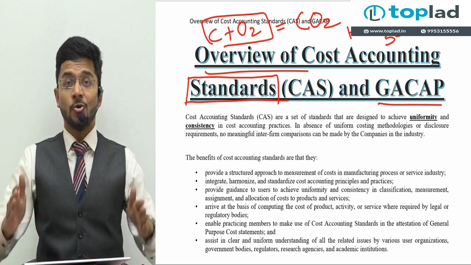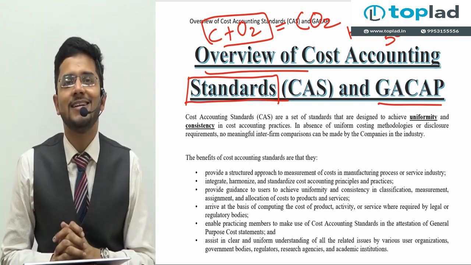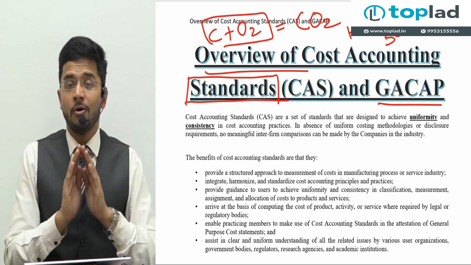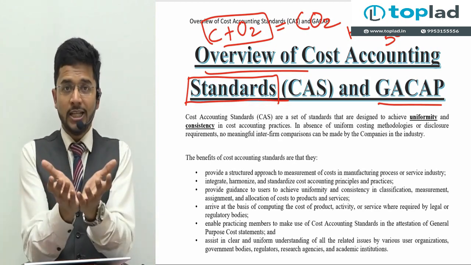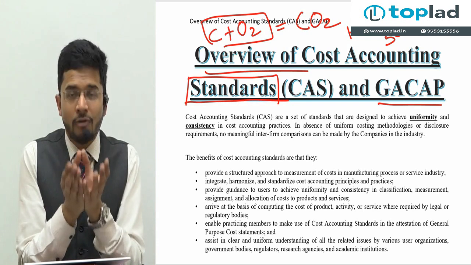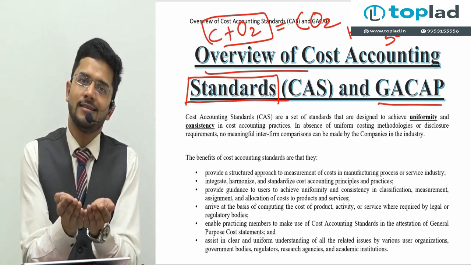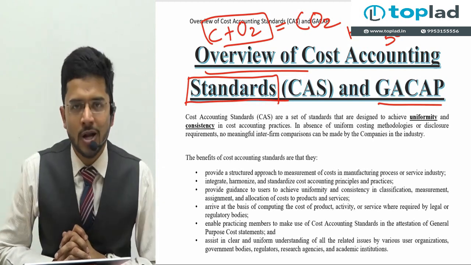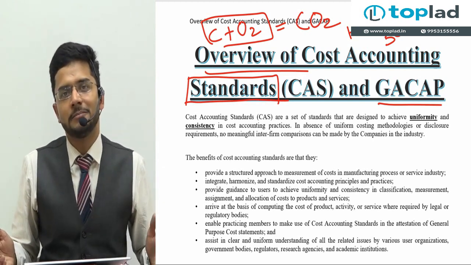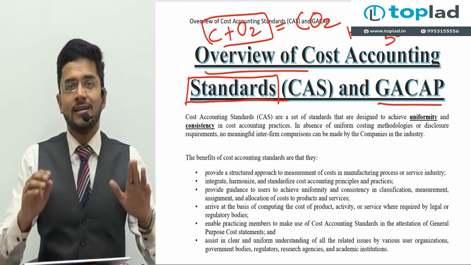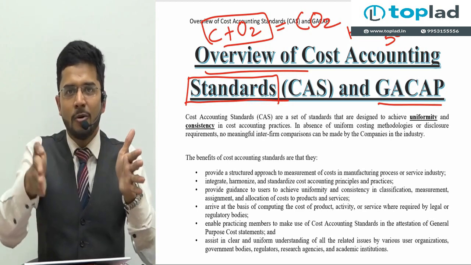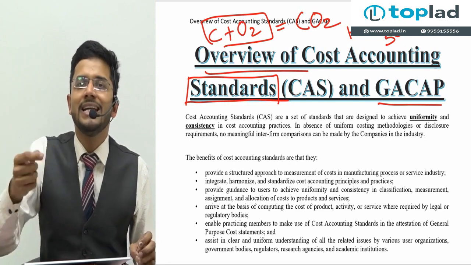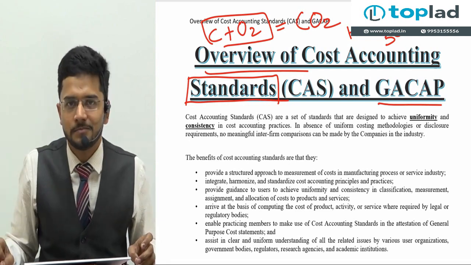Here comes the role of standards. Guys, standards are principles which are agreed upon by a particular community to be followed in a particular way. For example, the Indian community of chartered accountants have narrowed down the Indian accounting standards. They have decided the best way possible out of the different options available for treating a particular accounting entry.